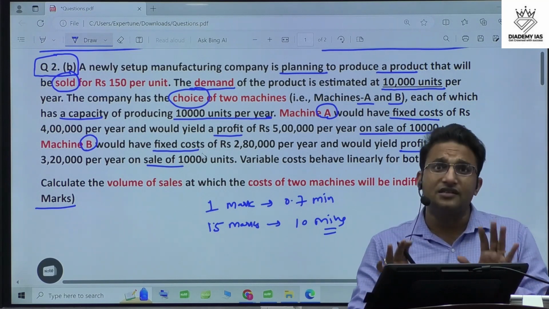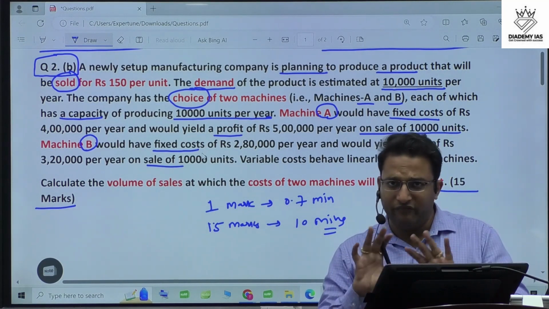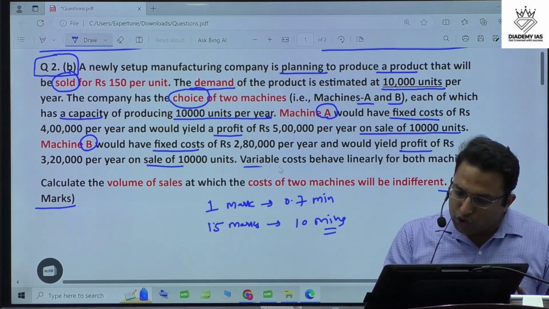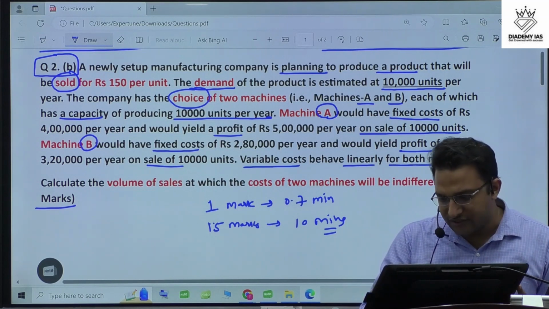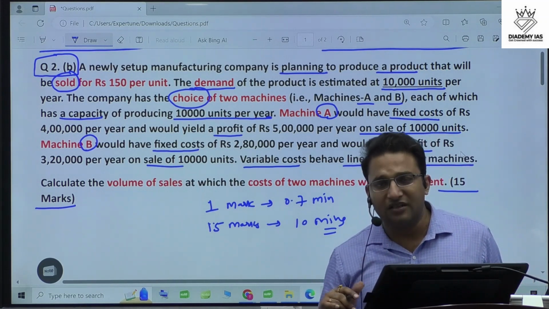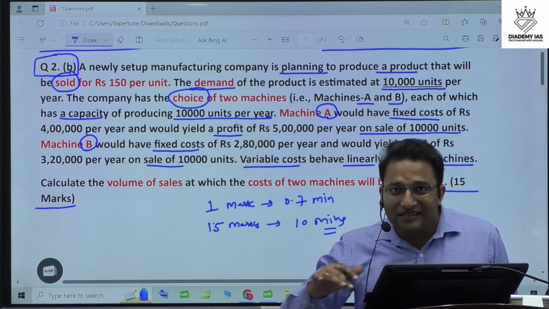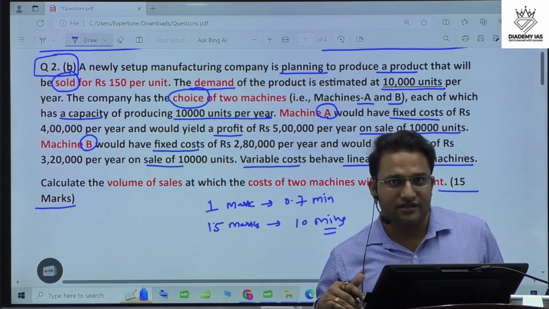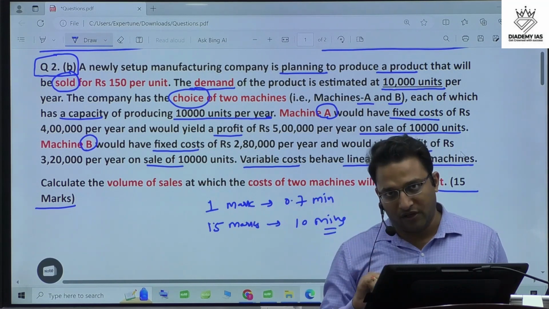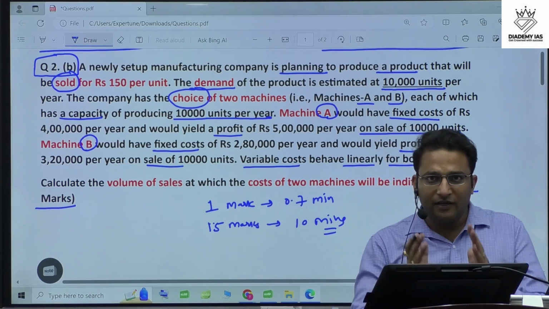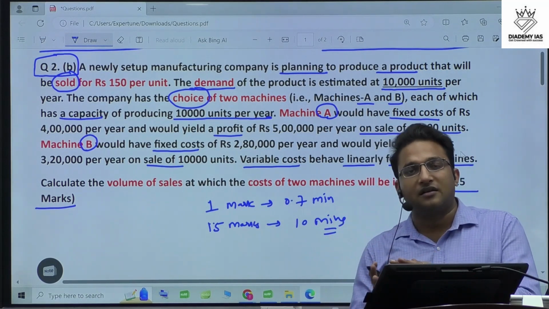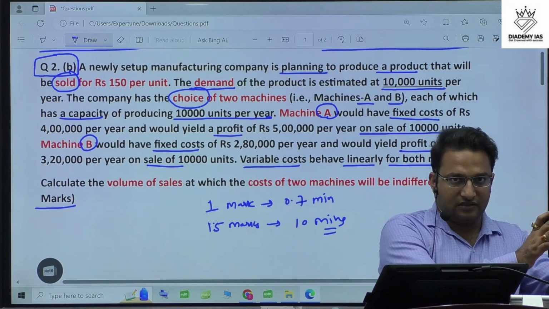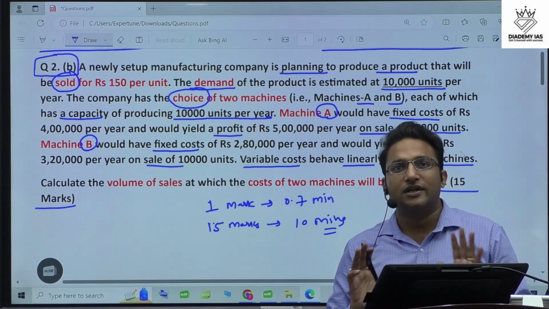Okay, so in all the cases, 10,000 units is the one point which is stable, so that means the information is very, very consistent. Variable costs behave linearly for both machines. That's a very common point. That is the nature of the variable cost, that it has a linear behavior. If the number of units increase, the variable cost in total increases. Variable cost per unit remains same. This is a basic principle, that variable cost per unit remains same, but as we increase the number of units of production, the variable cost in totality will increase. This is how we can say that variable cost has a linear behavior.